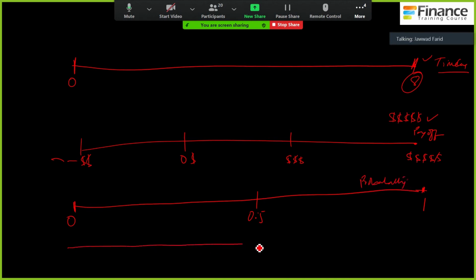Right? And then there's a fourth and final dimension, and that dimension is credibility. And here maybe I'll just put in binary numbers, so 0 here and 1 here, and this to me is credibility.